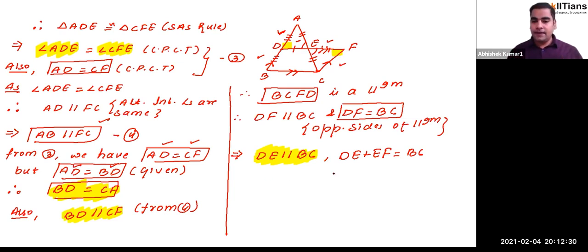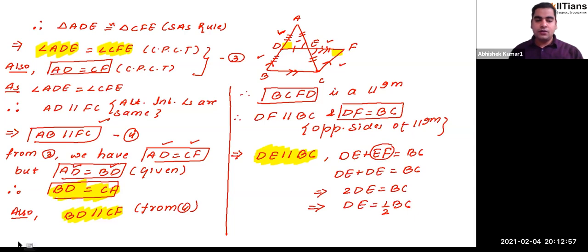So what can be done? In this case, I can replace EF by DE. If I replace that, I will get DE added to DE is equal to BC. Understood? And if that happens, you will get twice of DE is equal to BC, right? And if you move 2 to the other side, you will get DE is equal to 1 by 2 times BC. So that proves part 2 of this theorem, that the line segment under consideration is half of the third side.